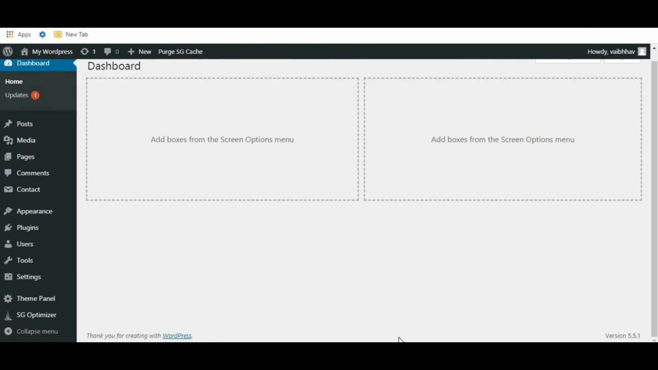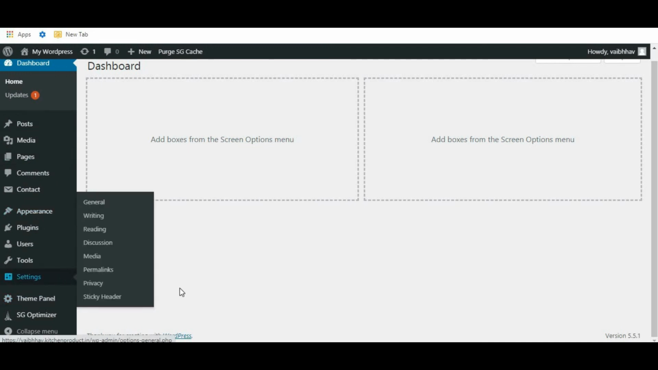Okay, now that's it. So all the important features I have shown you. Now you have to play with all these features one by one to understand properly.